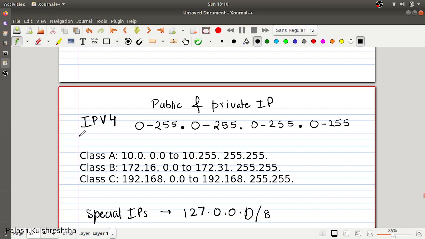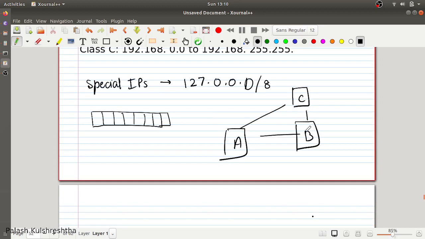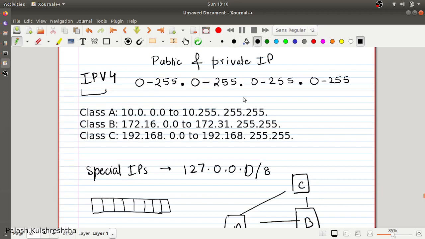So first of all, let's see what is an IP address. IP address is basically the address of a machine in a network. For example, if there are multiple machines, A, B, and C, and you want to communicate between these three machines, then they need to have some separate identity so that each can know which machine is which. So that's why we assign an IP address for each machine. There are two naming conventions, IPv4 and IPv6.